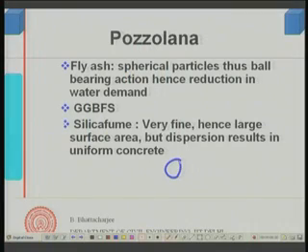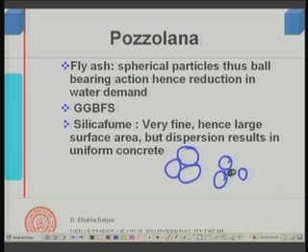That means you will have cement particles like this, which themselves get dispersed in some manner by the plasticizer, and the silica fume particles will actually be within the interstitial space between them.